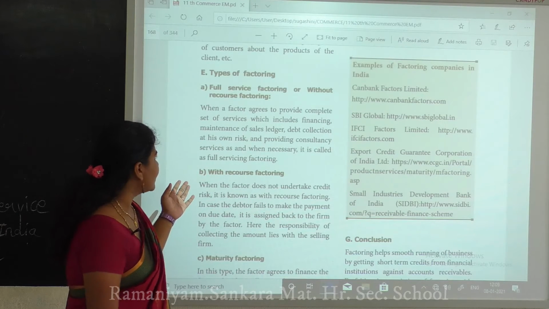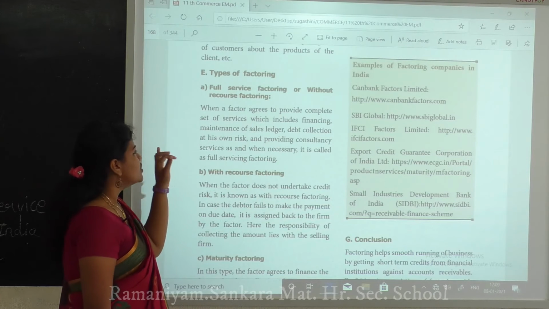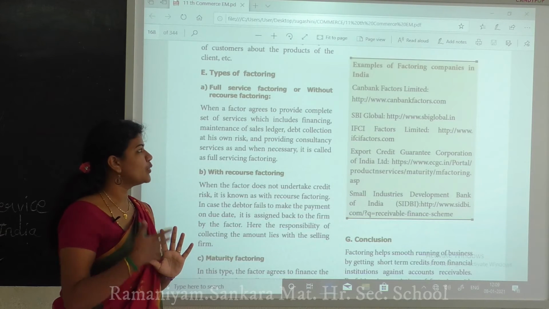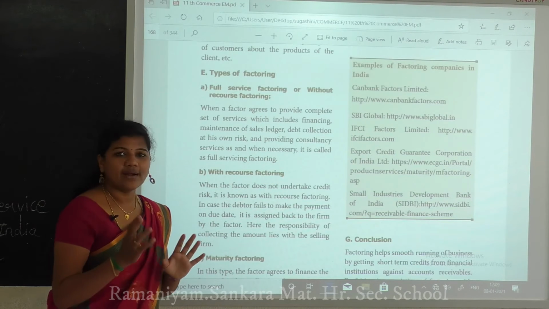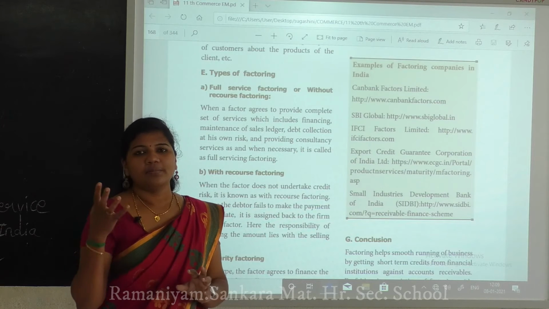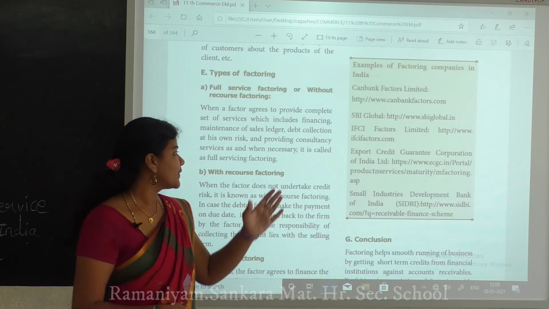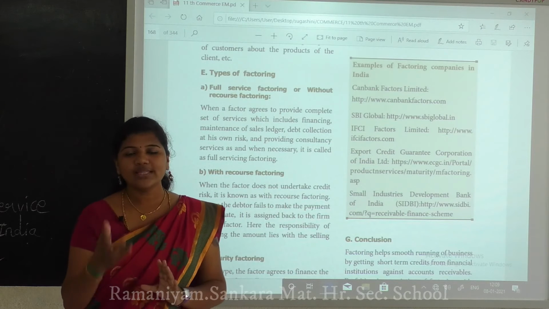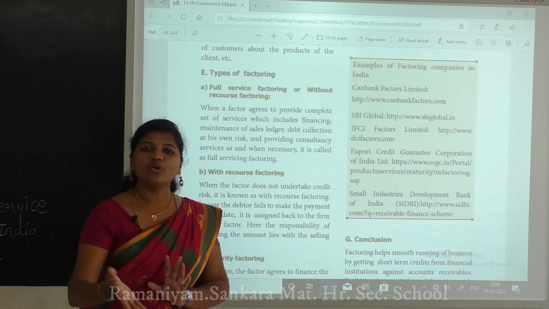Okay, so what all are there? First is the sales ledger, second one is the debt collection, at his own risk, they have to take on the risk, and providing the consultancy services. Consultancy means, if we are newly buying something, before that there is consultancy. Why do they have to give the consultancy services? Because we have to explain about the product.